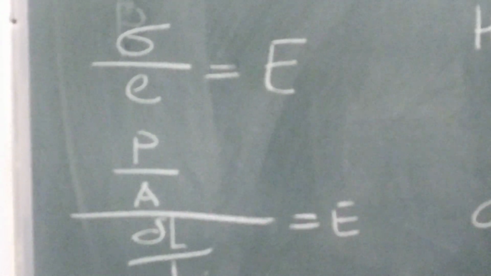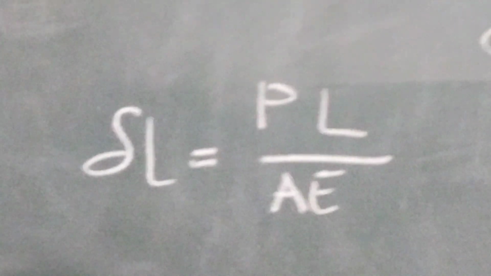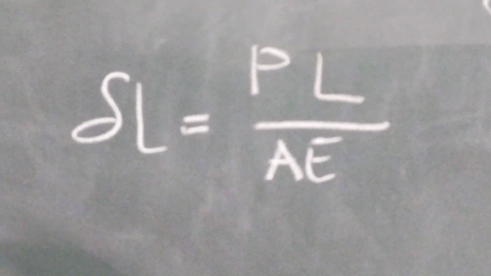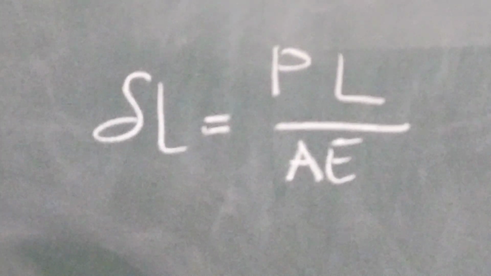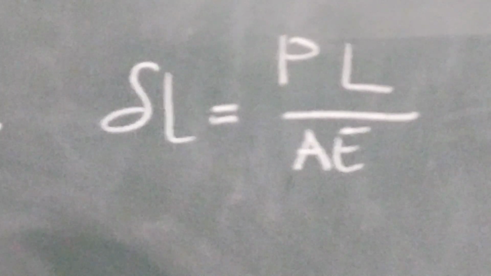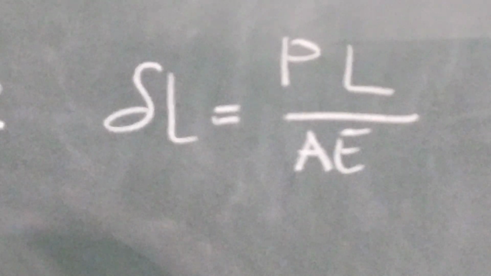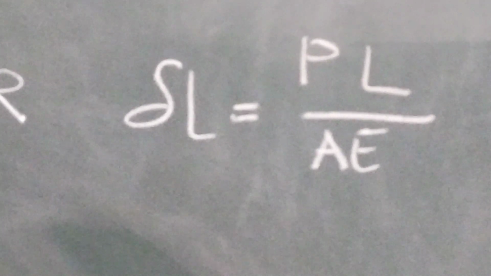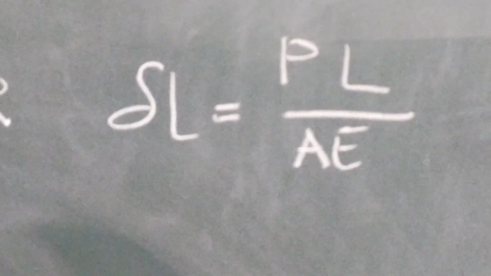Substituting sigma is equal to P upon A, and small e is delta L by L, equal to E. Rearranging the terms, we get the formula delta L is equal to PL upon AE. So, your second assignment is to tell me the unit of delta L. It is very simple, PL upon AE. So, you can directly find out delta L here, which is very simple.